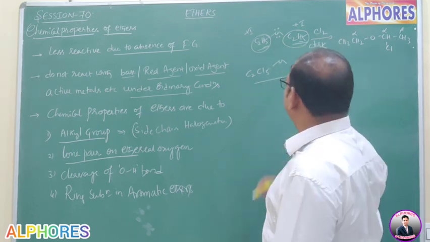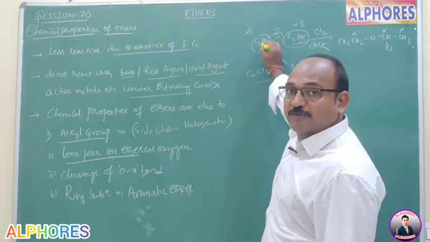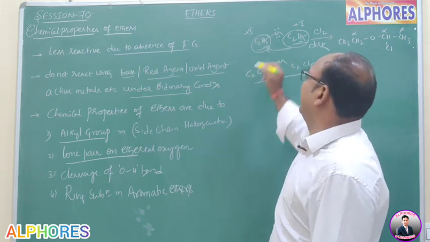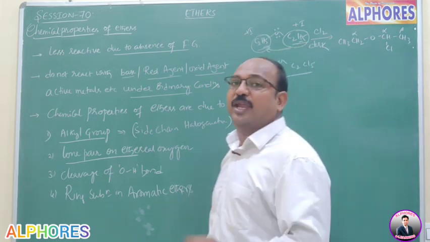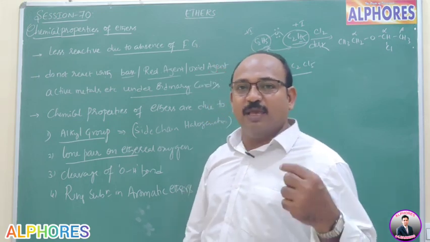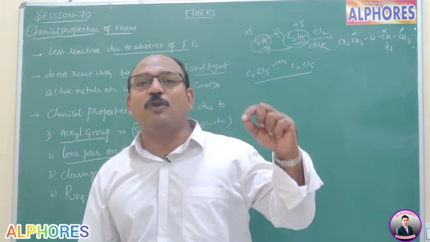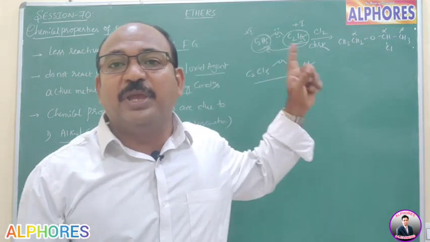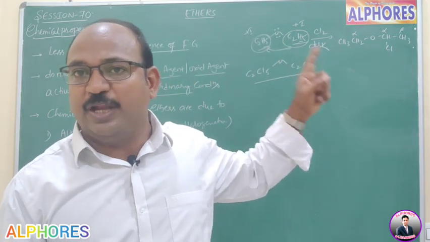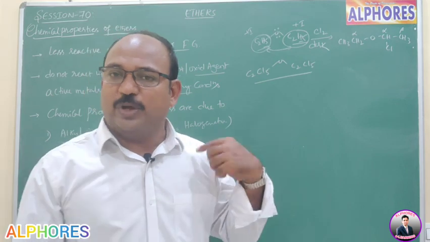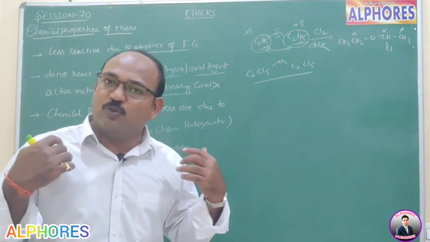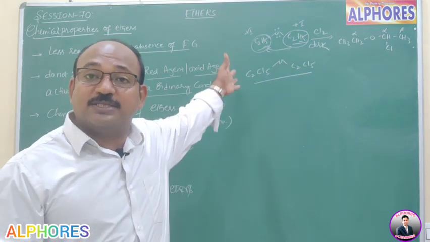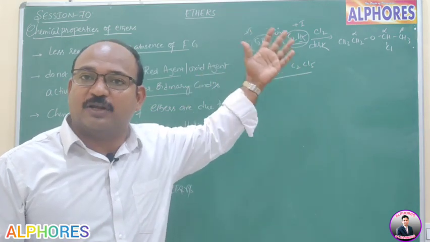But don't forget that because of presence of two alkyl groups there is more hindrance, and because of more hindrance, oxygen's ability to donate the lone pair of electrons is less. I am repeating once again. In one aspect, we are expecting that alkyl groups are electron releasing groups, so oxygen is able to donate its lone pair much more.